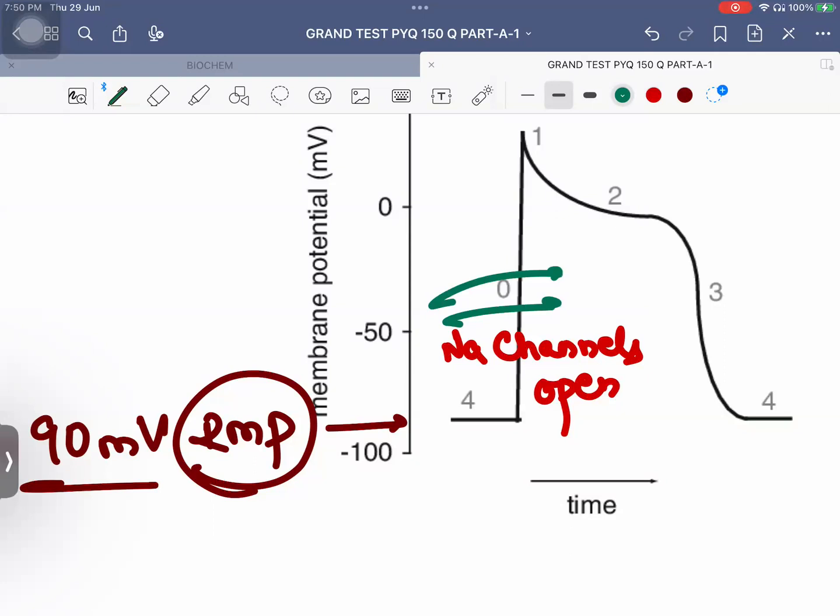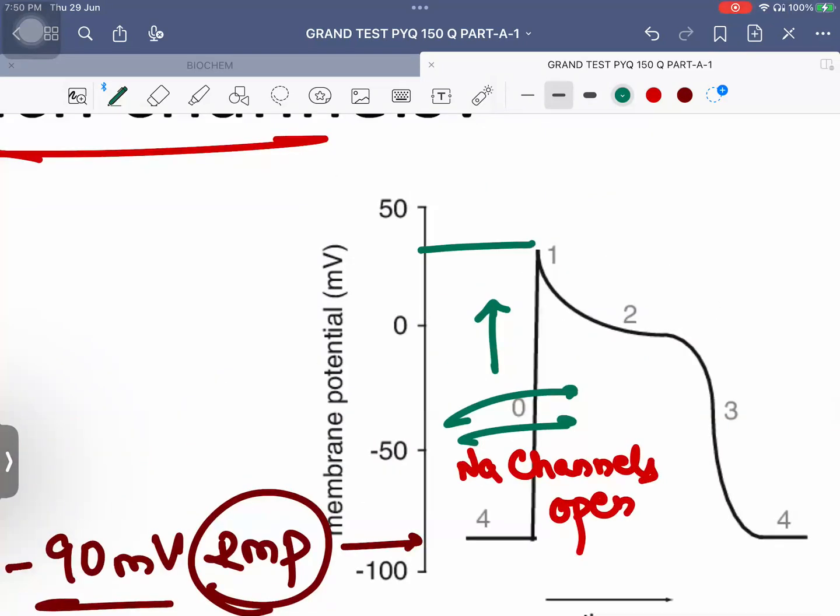Positive. So the cell from negative will start becoming positive because a lot of positive ions are coming inside the cell. Therefore, the cell will go up till plus, what is the threshold? 35 millivolt. Okay, once it reaches over here, phase 0 is done. Now at plus 35 millivolts, the sodium channels are going to close.